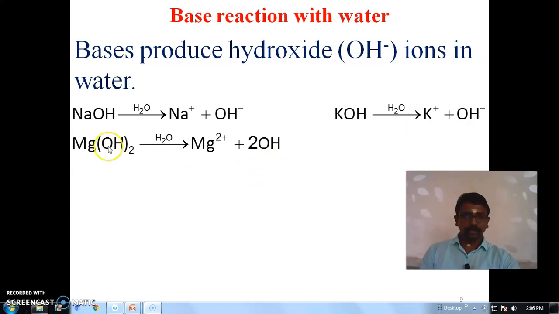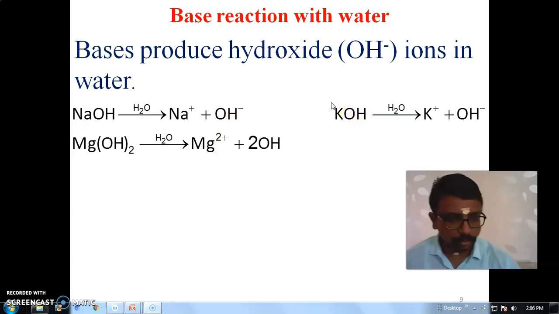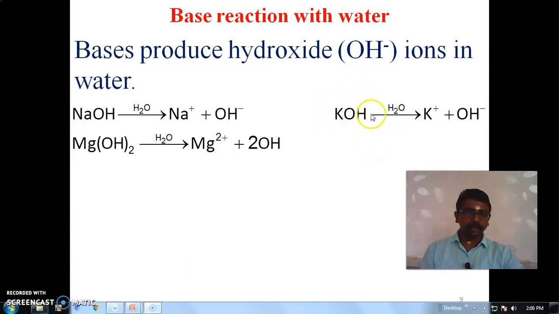Here there are three examples. In the first one we take sodium hydroxide, NaOH. When sodium hydroxide is treated with water, it will dissociate into sodium ions and hydroxide ions. And if we take potassium hydroxide, the formula is KOH. When it is treated with water, it will dissociate into potassium ions and hydroxide ions.